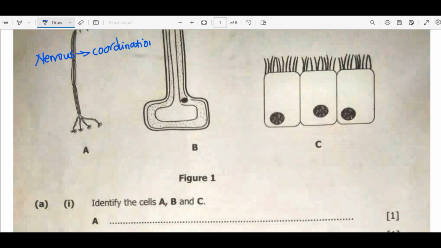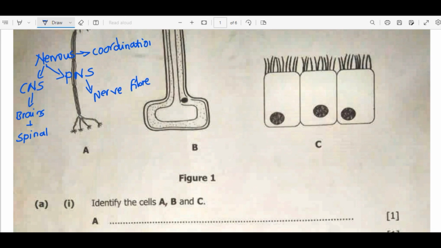Now, the nervous system consists of the central nervous system. Under the central nervous system, we have the brain and also the spinal cord. So the brain and the spinal cord collectively form the central nervous system. Then the other part of the nervous system is the peripheral nervous system. The peripheral nervous system deals with the nerves, maybe nerve fibers.